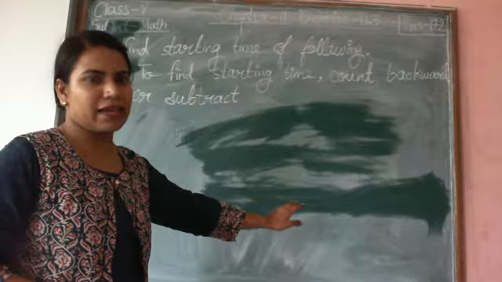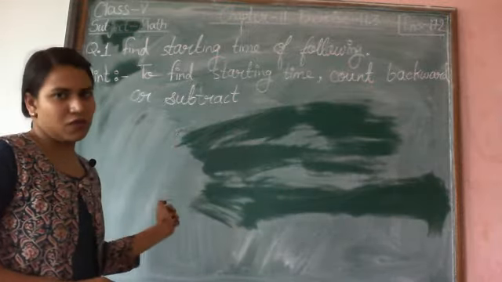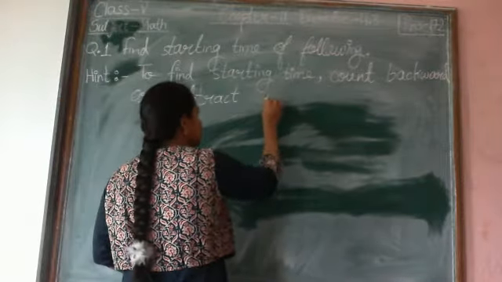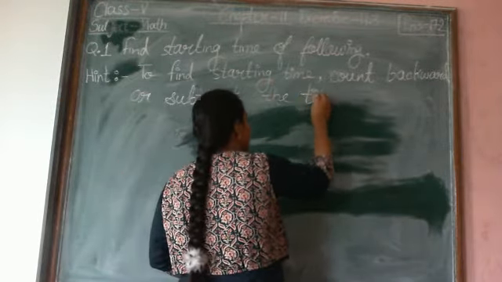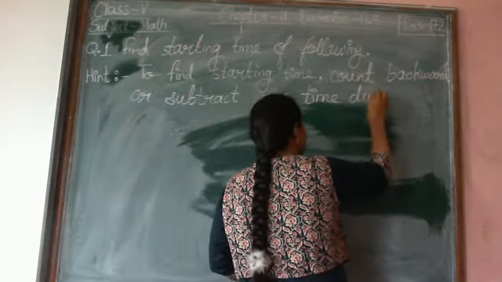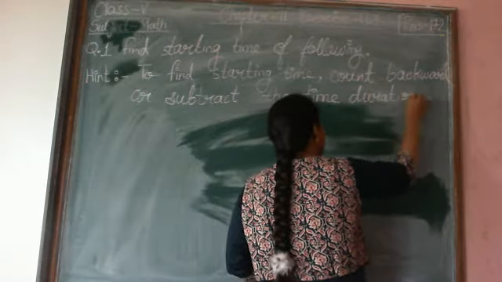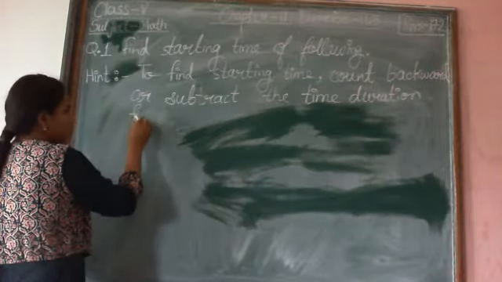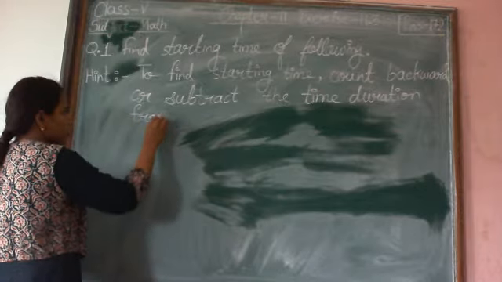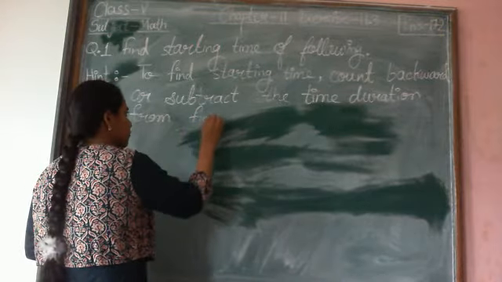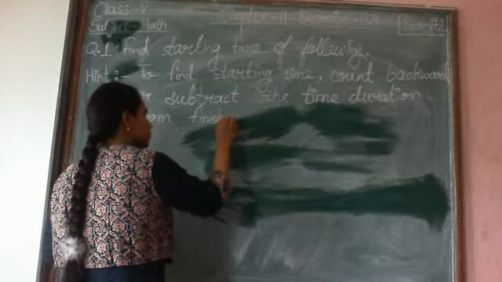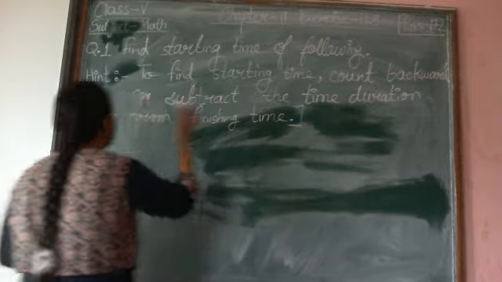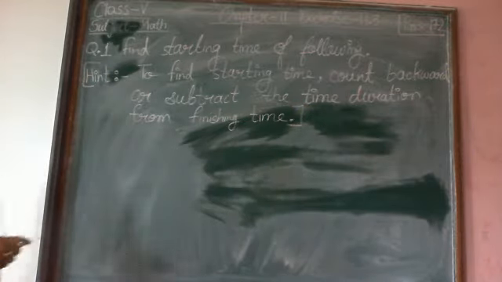We can draw a timeline and we can count backward. Okay, and the other method is we can subtract the time duration from finishing time. This is the hint which we will use to solve the questions.